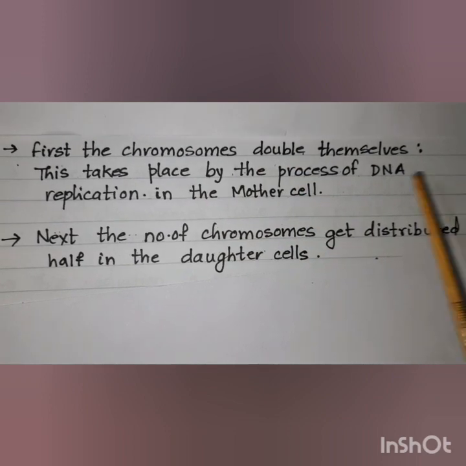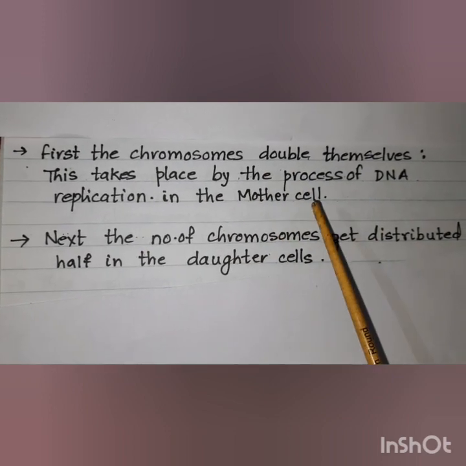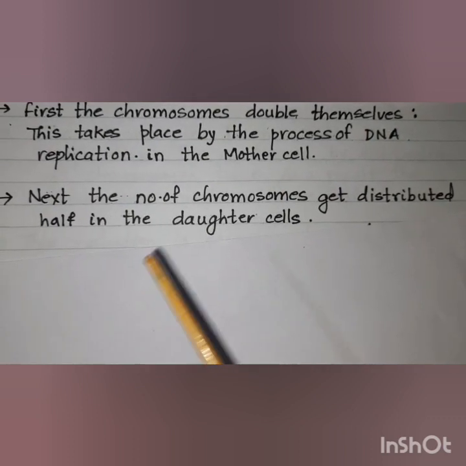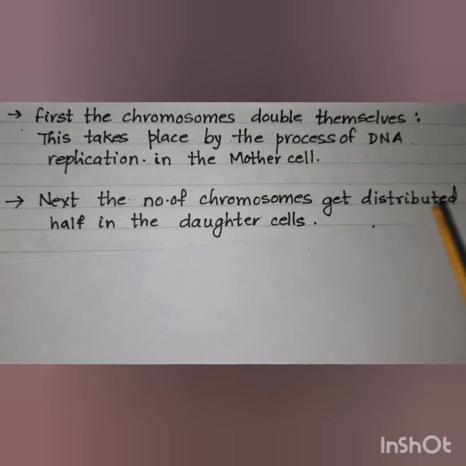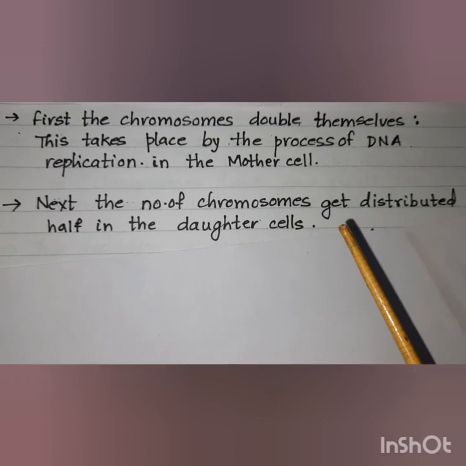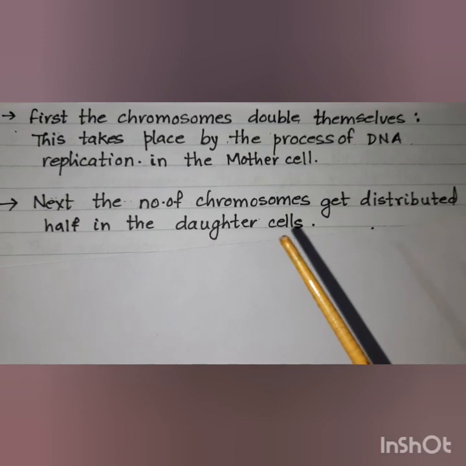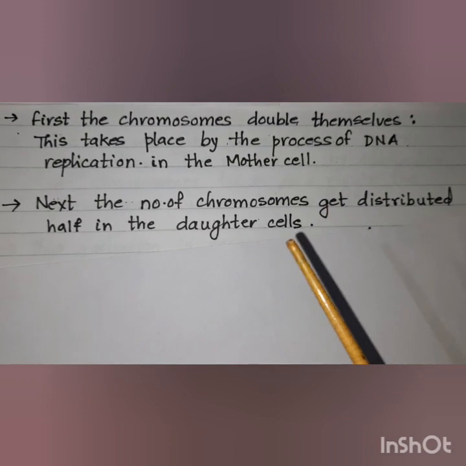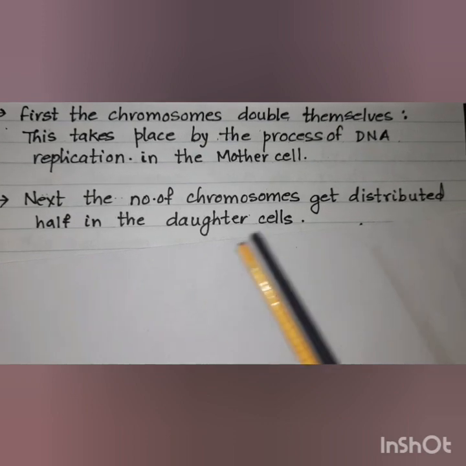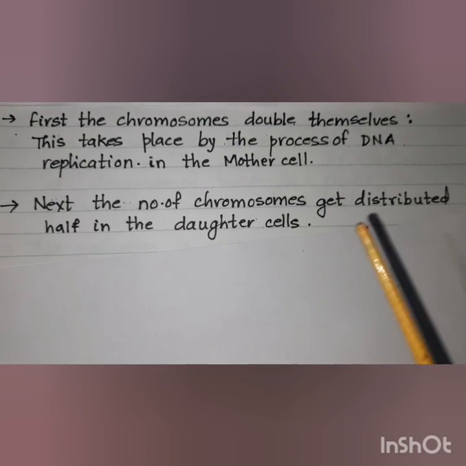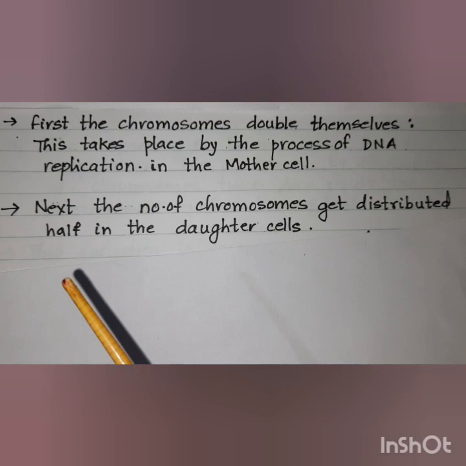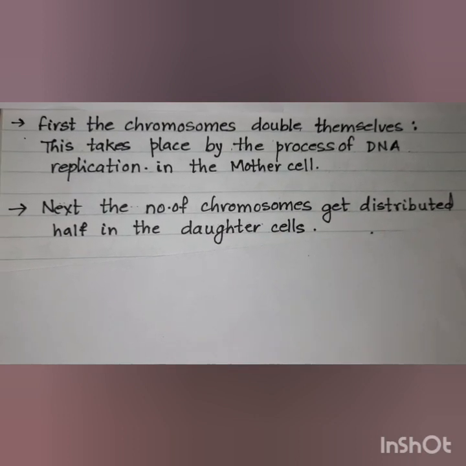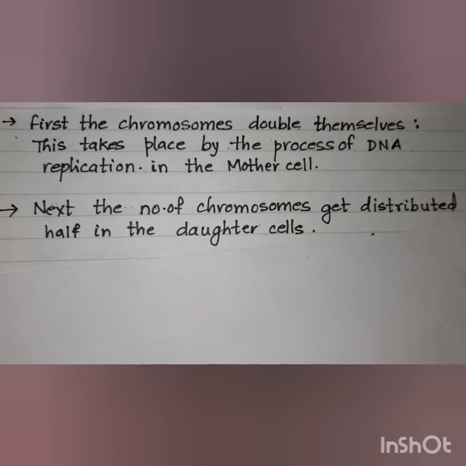So by the process of DNA replication in the mother cell, the chromosomes double themselves. Now after the chromosomes have become double, they get distributed half in the daughter cells. That means if suppose the doubled chromosomes were 4 in number, the daughter cells will get 2 each. That means now after mitotic division, that is after mitosis, the mother cell and the daughter cells will have 2 chromosomes each, which is the purpose of mitosis.